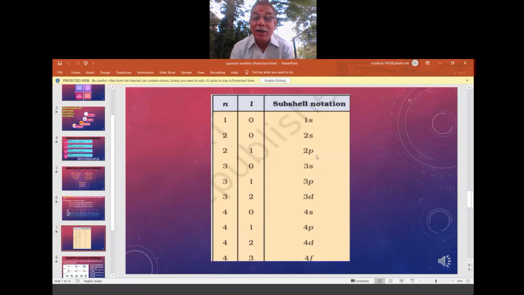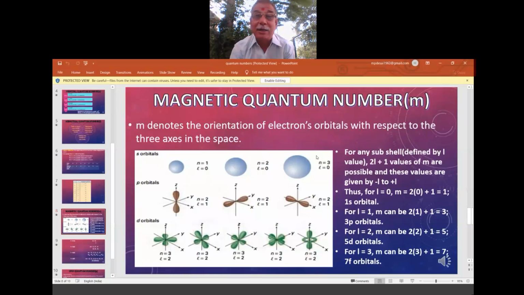In the same way, the D orbital starts from the third level, and the F orbital starts from the fourth level. All this information we get from the quantum mechanical model, from the spectroscopic study, where the L values are calculated. All those calculations have been done. Very beautiful quantum mechanical model. That's why it is the most accepted and admired atomic model of the century.